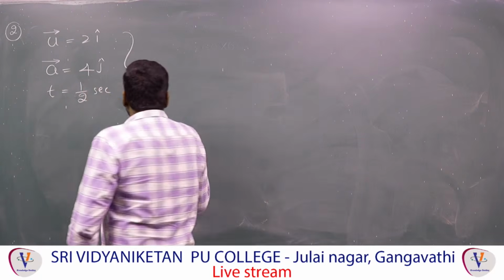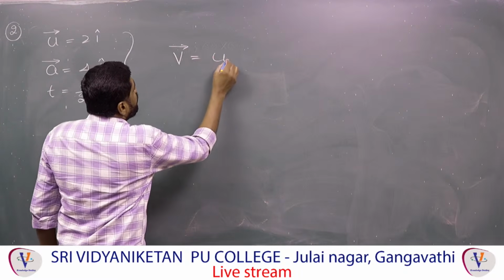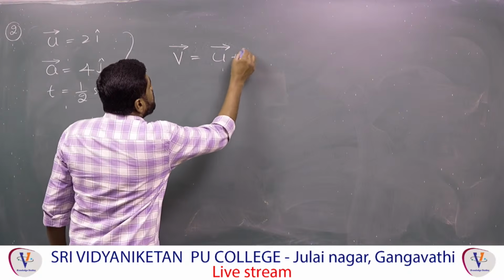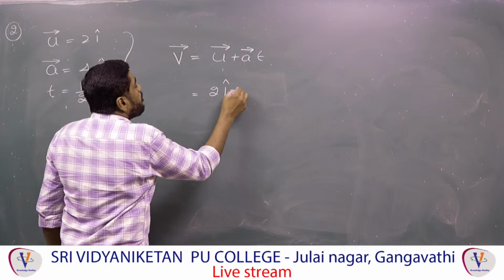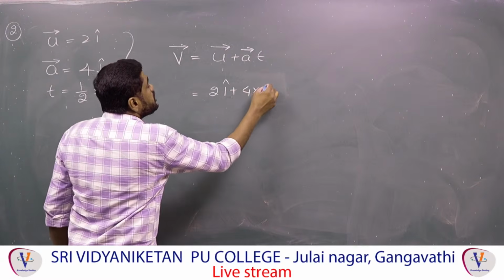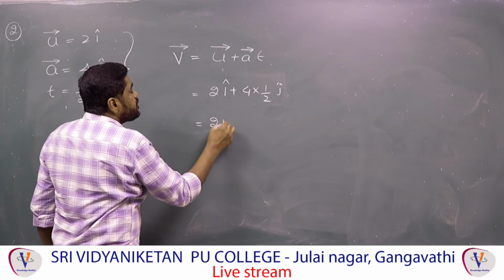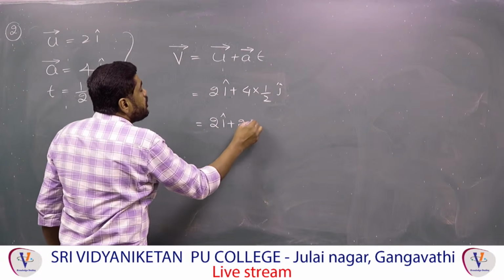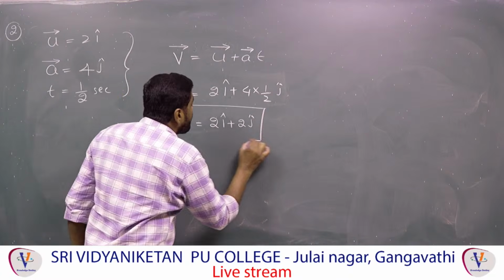Therefore for uniform acceleration, the first kinematic equation in vector form is v bar is equal to u bar plus a bar into t, that is 2 i cap plus 4 into 1 by 2 j cap. After simplification you get 2i plus 2j. This is the final velocity vector.